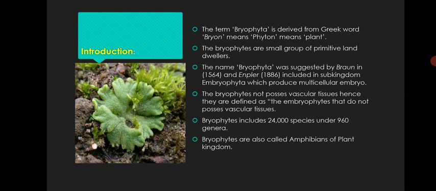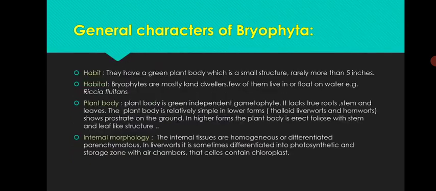1886. They include the subkingdom Embryophyta, which produces a multicellular embryo. At present, bryophytes include 24,000 species under 960 genera. They are called the amphibians of the plant kingdom. General characteristics: they have a green plant body, which is a small structure, rarely more than 5 inches.